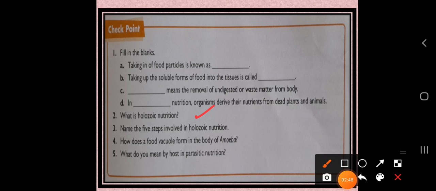Okay, so here are the question answers. What is the first question? What is holozoic nutrition? Just recall what we have learned: the mode of nutrition in which the organism takes chunks of food or the whole food is called holozoic nutrition. You have to write the 5 steps involved in holozoic nutrition: ingestion, digestion, absorption, assimilation and egestion. These are the 5 steps you have to write.